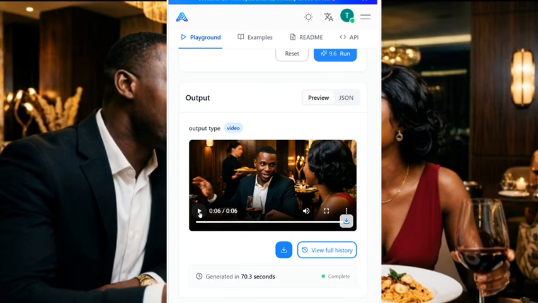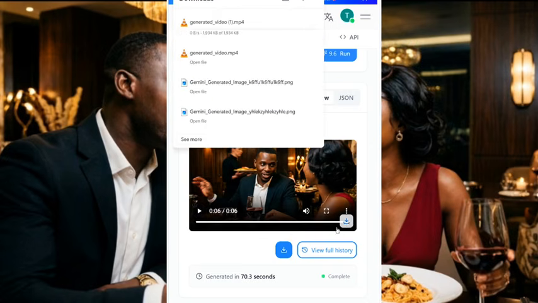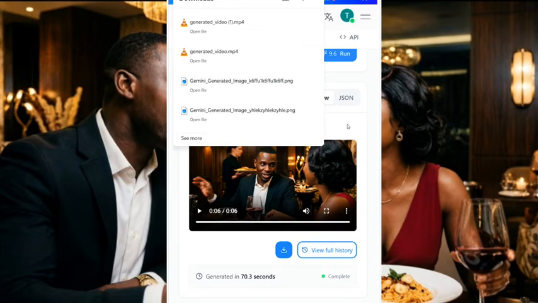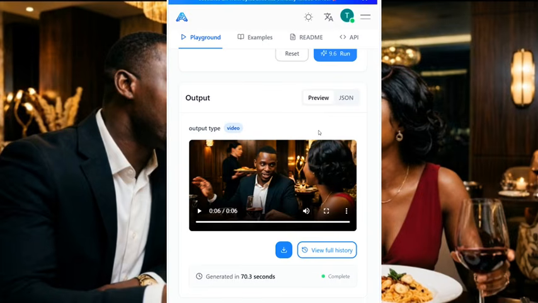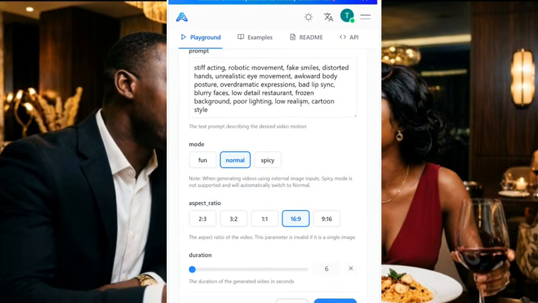So you guys have seen it, so I can also download this one. If I have my next prompt again, I can also copy it and save it and do the same thing, and my video will be like a continuation video. So this is how you are going to do it. Now you click on this three dots here. Now let me take you guys to CapCut and show you how you are going to add the video together.